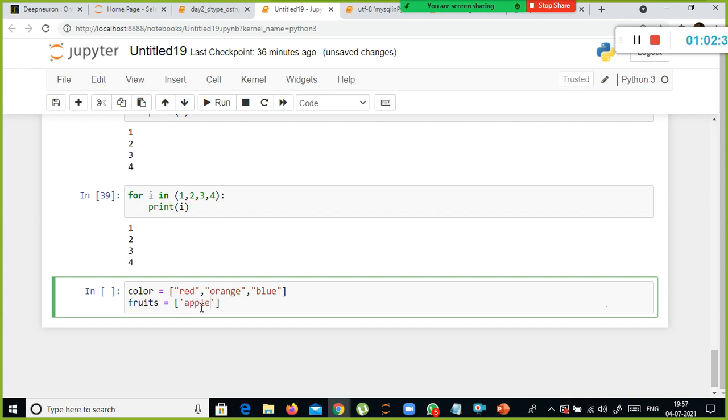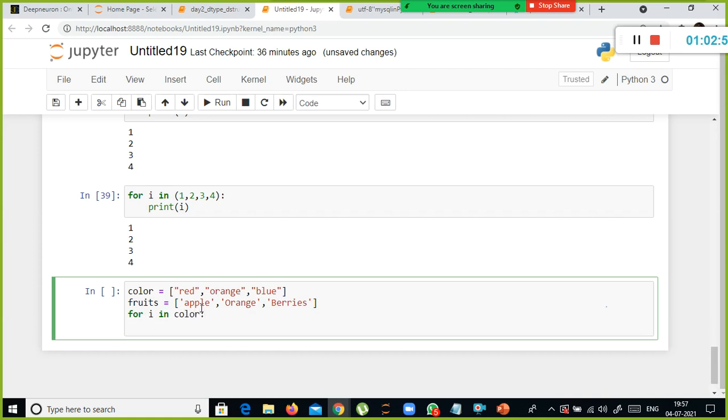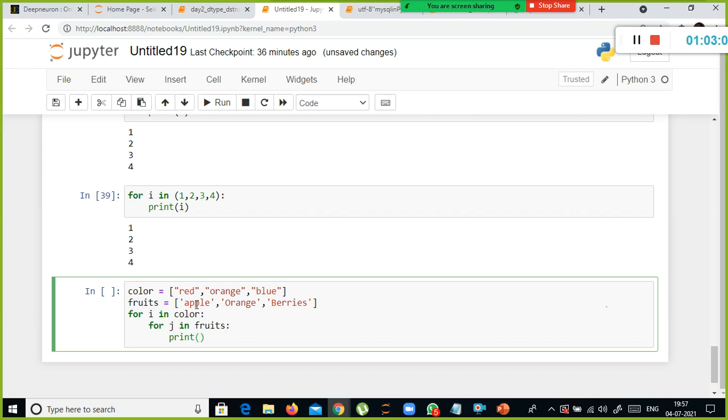Apple is sort of red, and orange color is orange fruit. So here berries, I'm using berries. Next, what I'm going to do is: for i in color, and for j in fruits, print i comma j.